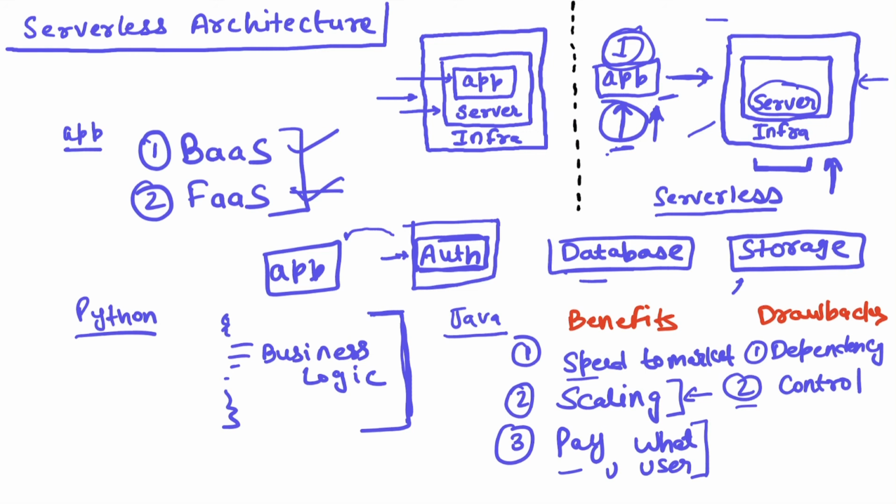Just a quick recap. We covered how applications are deployed in a traditional way. Then we covered how applications are deployed in the serverless architecture way. Then we talked about backend as a service, function as a service. And in the end, we talked about certain benefits and drawbacks of serverless architecture. I hope you got the concept.